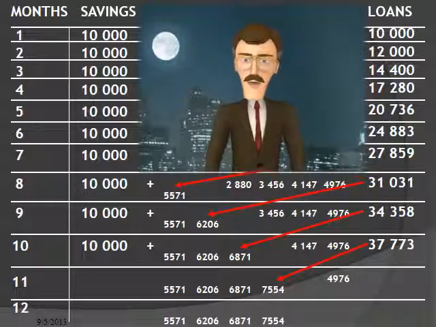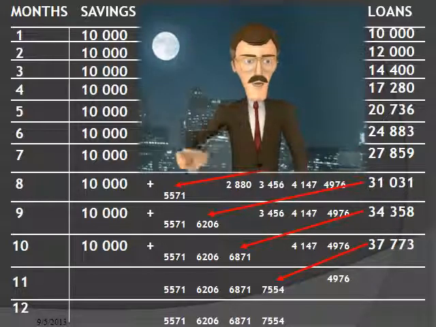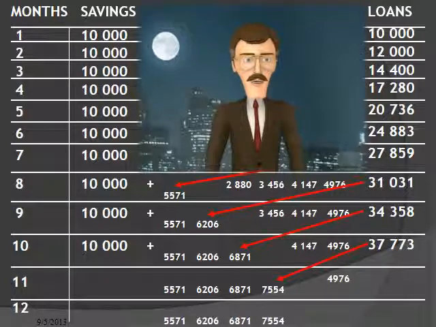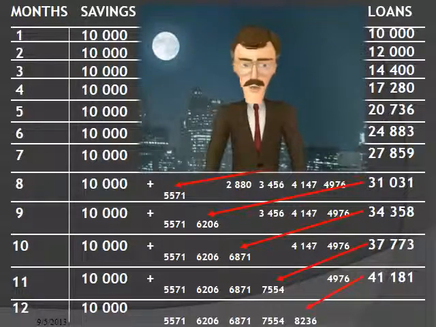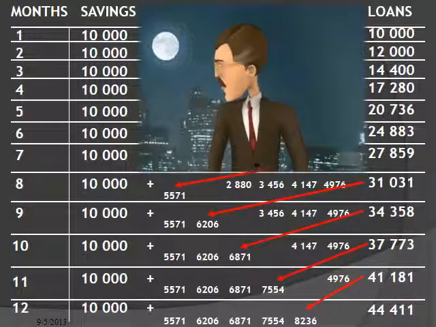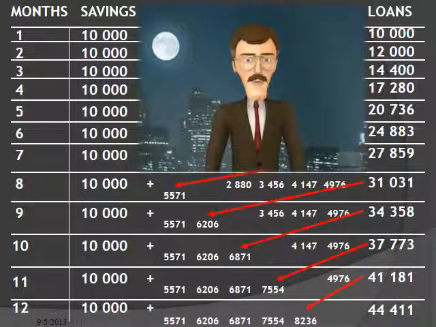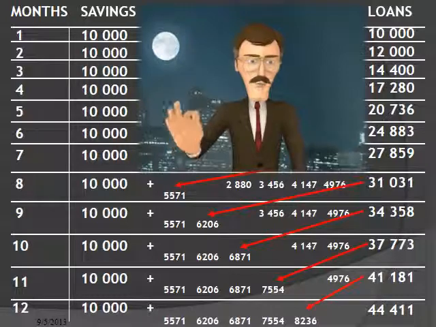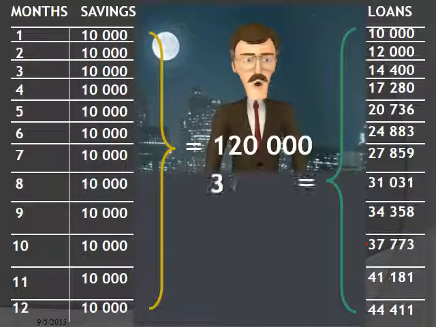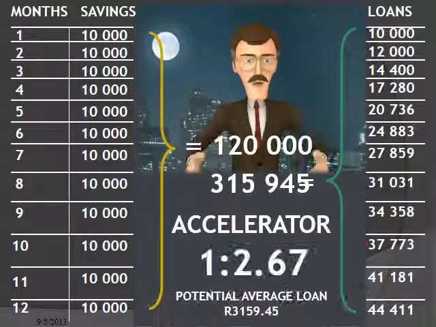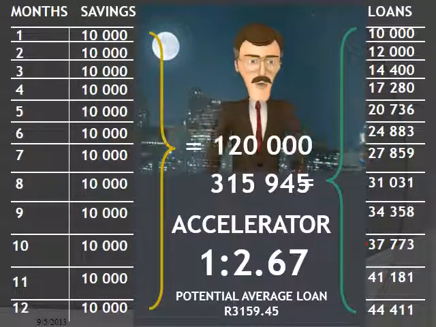This provides additional turnover potential for the second year. The amounts available for loans in months 11 and 12 are 40,181 Rand, and finally 44,411 Rand. If this process is summarized, it can be seen that the members saved 120,000 Rand together, but were able to grant loans of 315,000 Rand to each other.